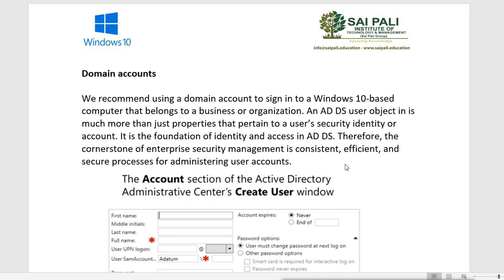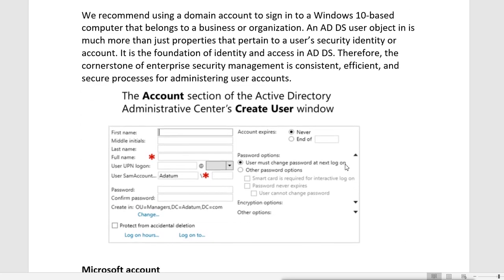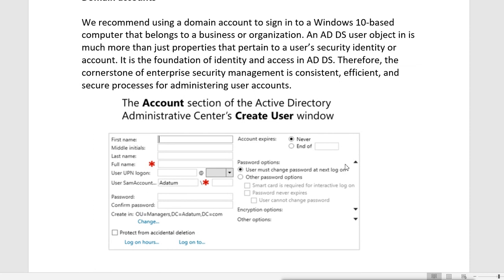Now this account we can create only on a domain controller. So in your domain controller, which can be your Windows Server 2012 or Windows Server 2016, on these server operating systems, we can configure Active Directory services, and in Active Directory services we can create the Active Directory user, which is also called the domain user.